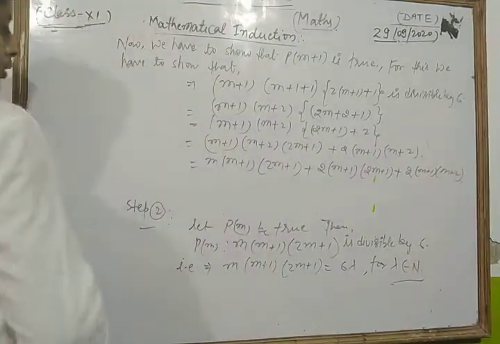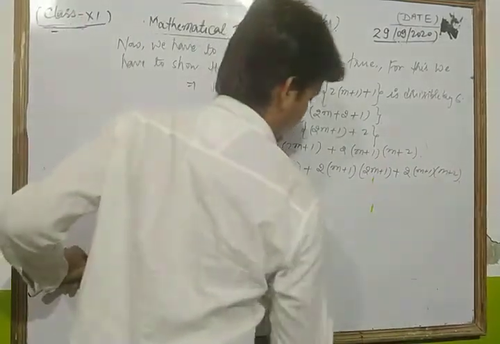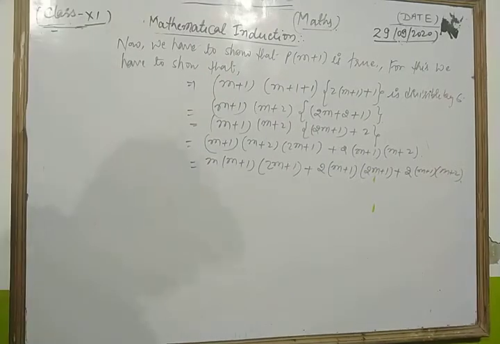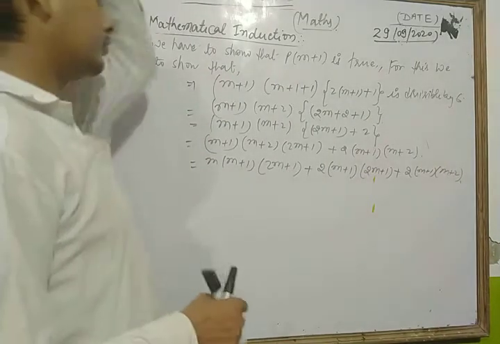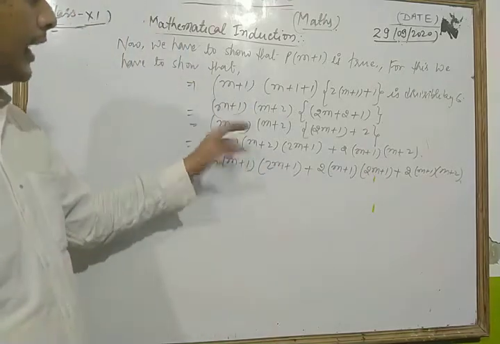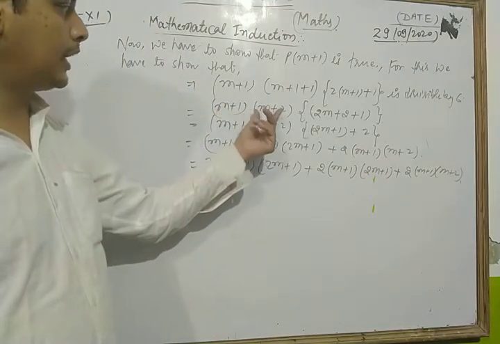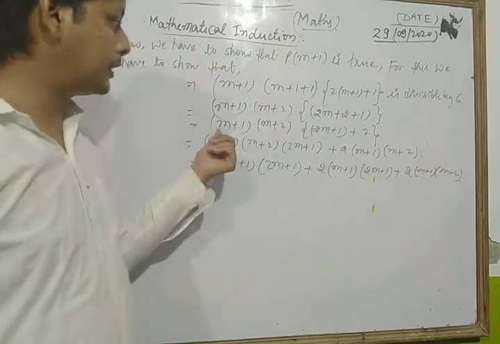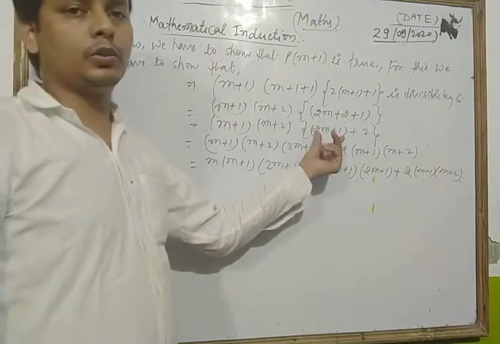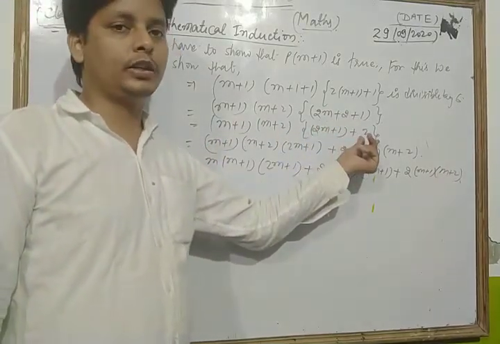Now look once more. Here we write (m+1)(m+2), and here we take 2m+1 together and 2 we write separately. Now what do I do?